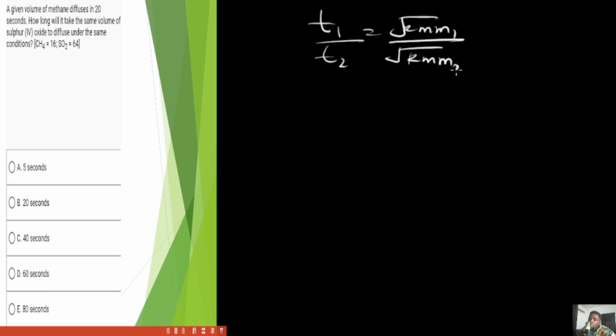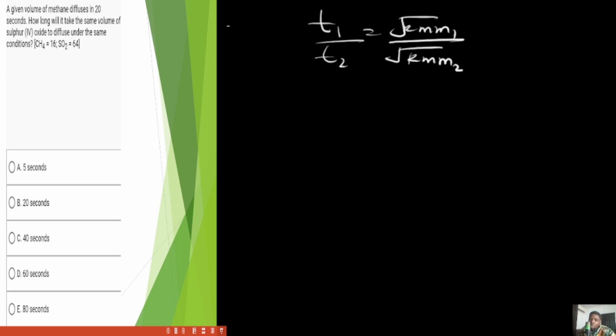Please do not misplace these things. If it was rate here, you will find that it will be R1 over R2 equals root RMM2 over root RMM1, because rate is inversely proportional, but time is directly proportional at constant volume, and we established in this question that the volume was constant. So let's write out our parameters.